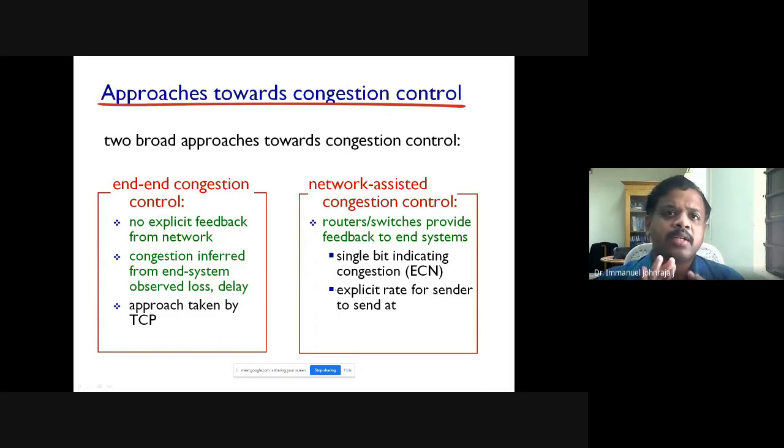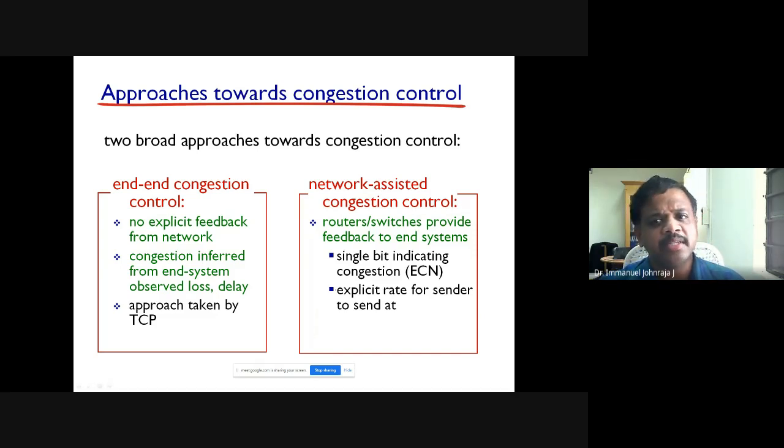Okay, now what does TCP do to avoid the congestion? There are two things. One is end-to-end congestion control, which is taken care of by TCP. What is that? The network will not bother. The network will function as usual, but TCP will initiate some congestion control mechanism, which I'm going to show you. All right, this is TCP initiated end-to-end congestion control.